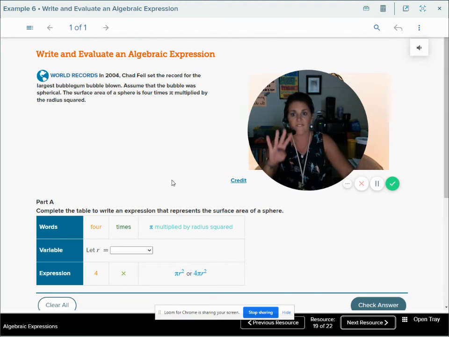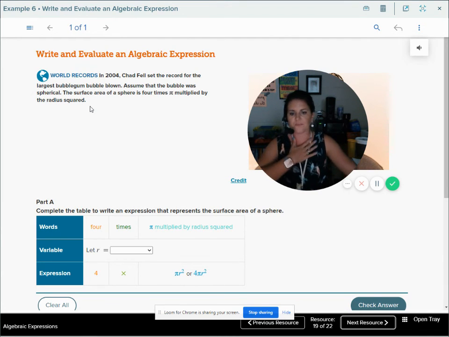Now let's think about that. 4 times pi is just the same as 4 pi. We can write them side by side, 4 pi, multiplied again by the radius squared. So we have to square that radius, then multiply.